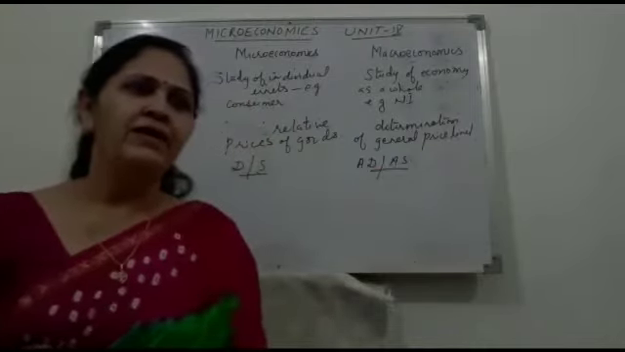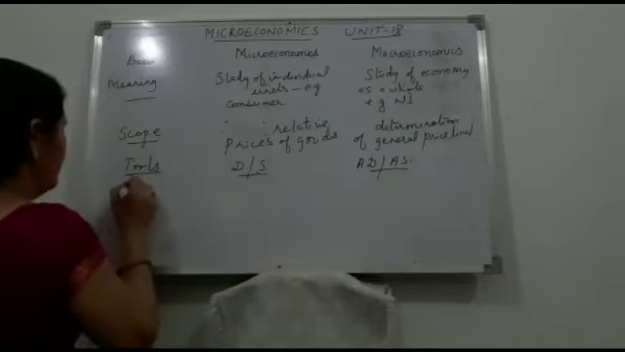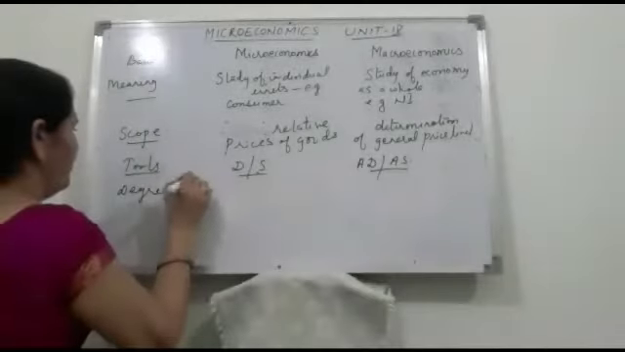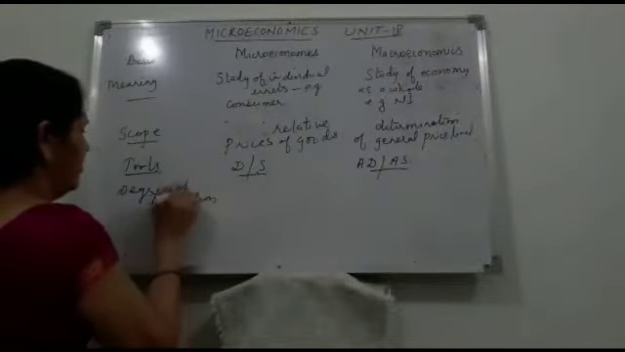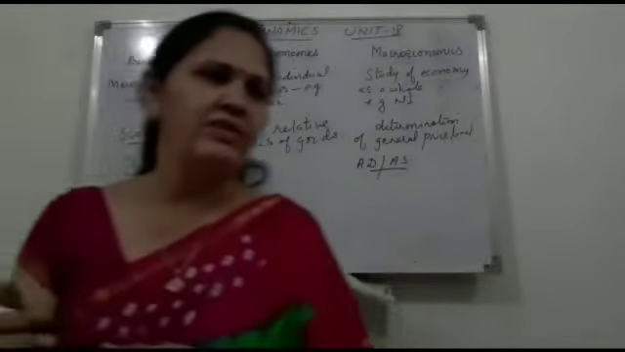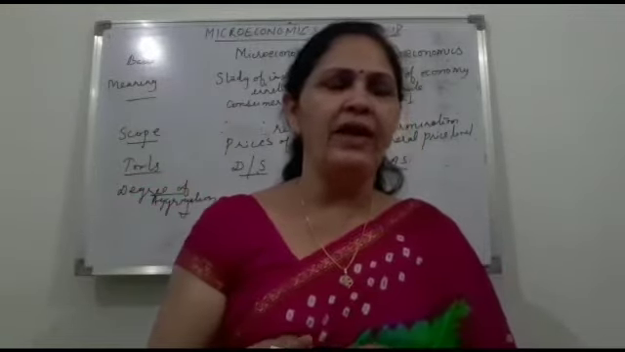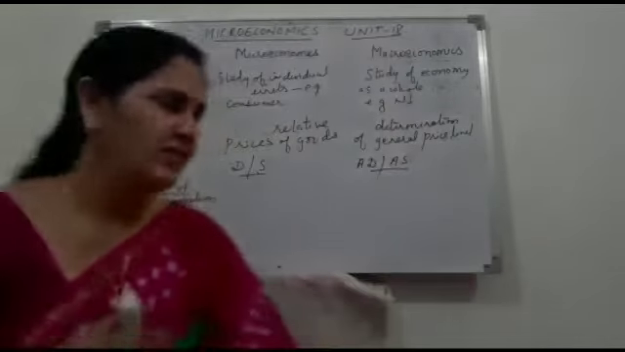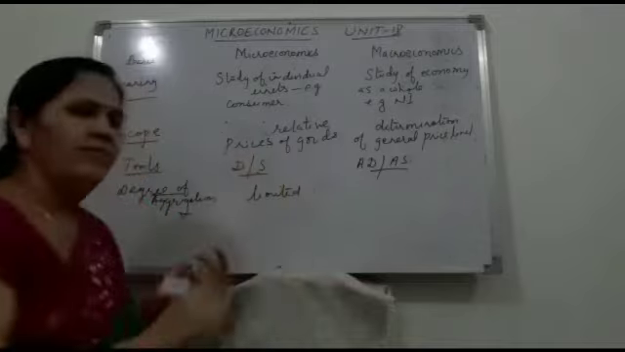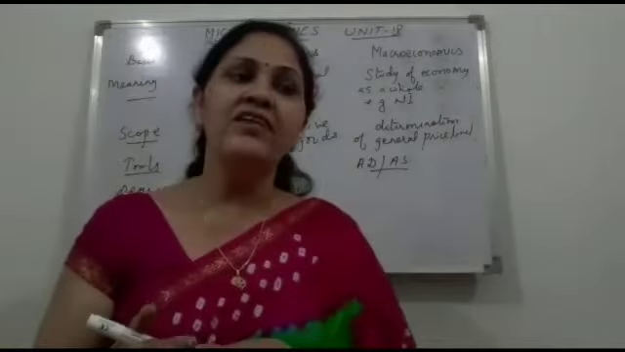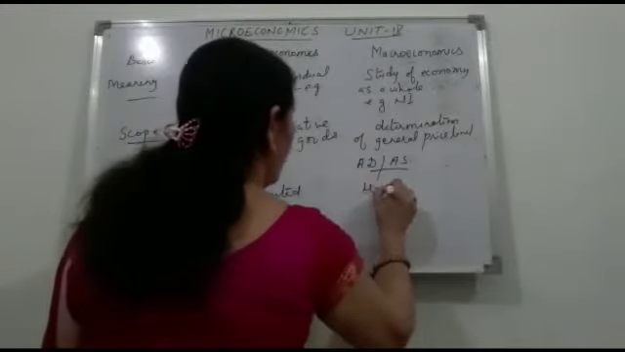Fourthly, degree of aggregation. How are they distinguished on the basis of degree of aggregation? There is a limited amount of aggregation in case of microeconomics, limited degree. But in case of macroeconomics, there is a high degree of aggregation.